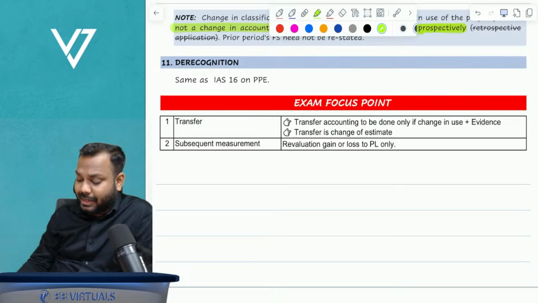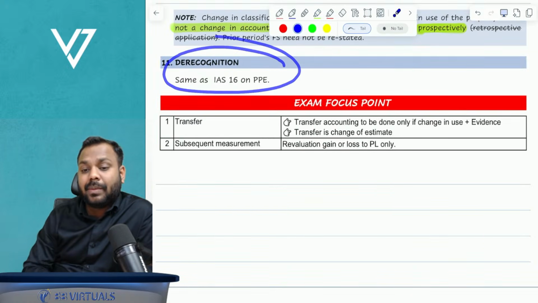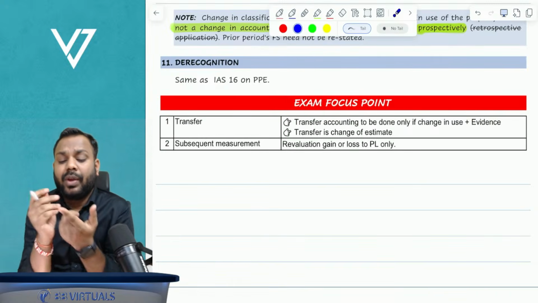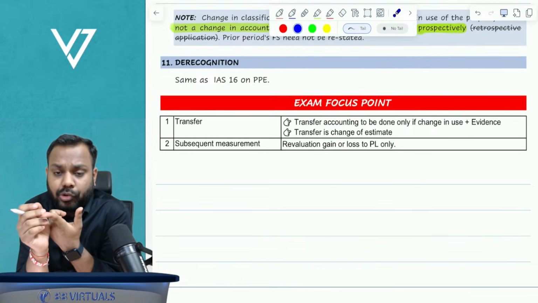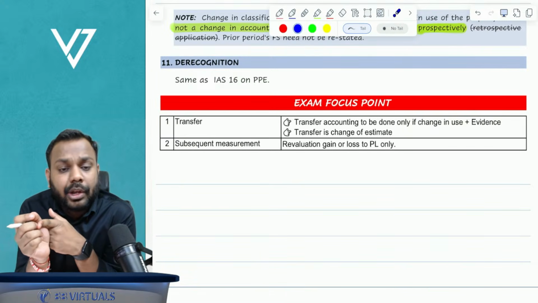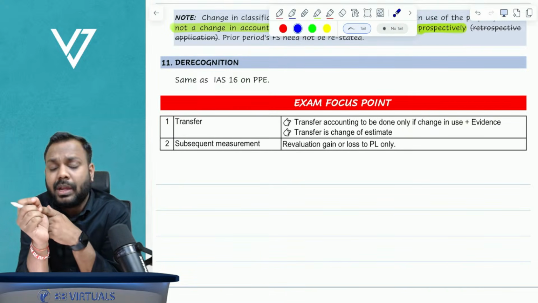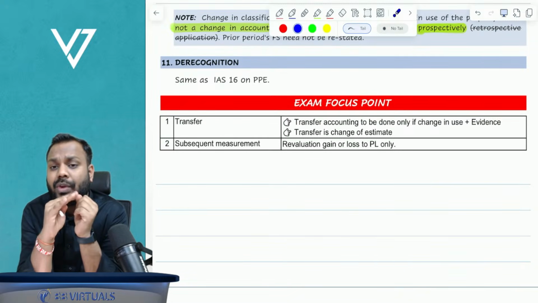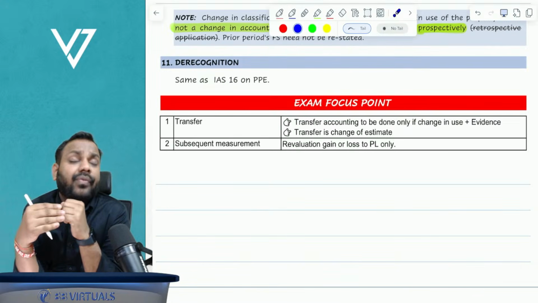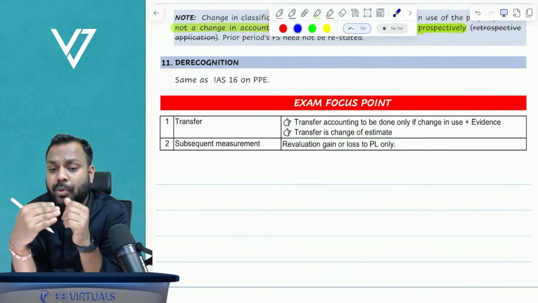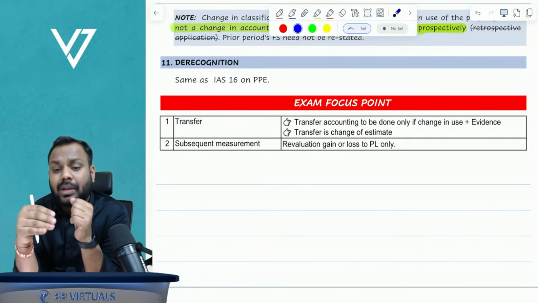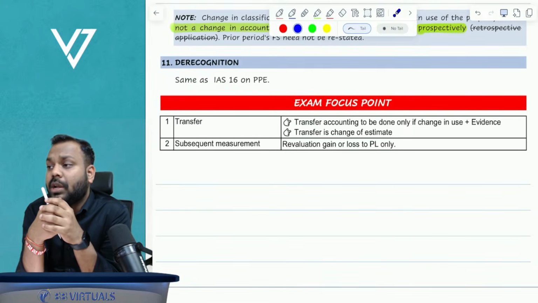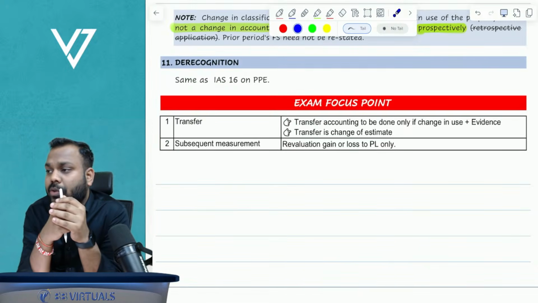Okay, now derecognition principle is exactly same as property, plant and equipment. That is, when do we derecognize investment property? When it is disposed of, or when there are no future economic benefits available from the investment property, we derecognize the investment property. Whenever we derecognize, we derecognize at its carrying amount. If we have disposed of and received some sale proceeds, that has to be recognized. Any difference has to be recognized in P and L as gain or loss on sale of investment property.